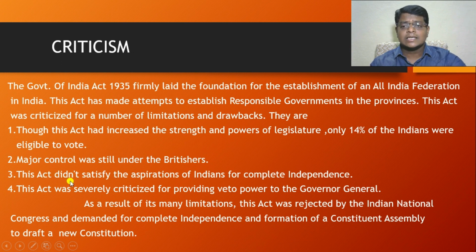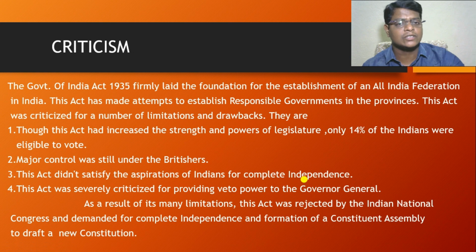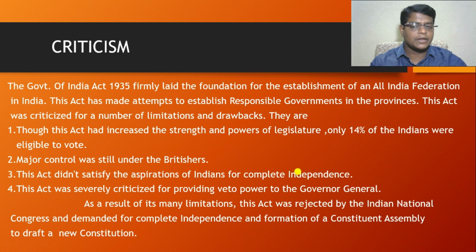This act did not satisfy the aspirations of the Indians for complete independence. Indians asked for complete independence, but this act did not satisfy them. It only introduced the All India Federation, but this federation was also not implemented properly.